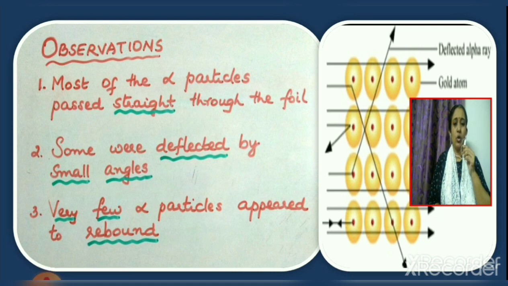But what were the observations of this experiment? It was found that most of the alpha particles passed straight through the foil. Some were deflected by small angles and very few alpha particles appeared to rebound. So these were the observations. Most of the alpha particles did not get deflected by the subatomic particles. Instead, most of the alpha particles passed straight through the foil. So this is not in agreement with Thomson's model of atom.